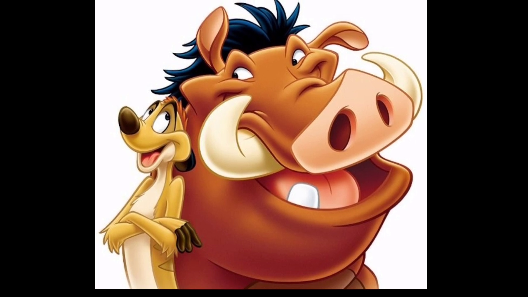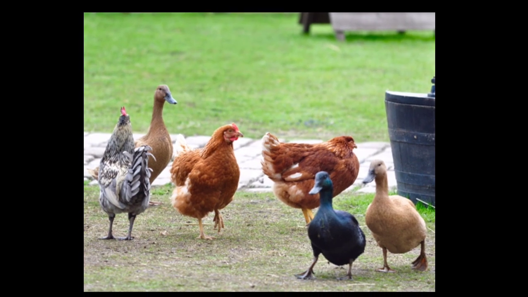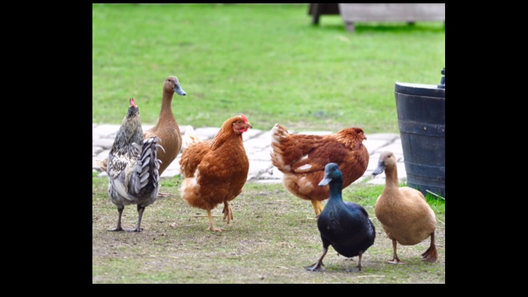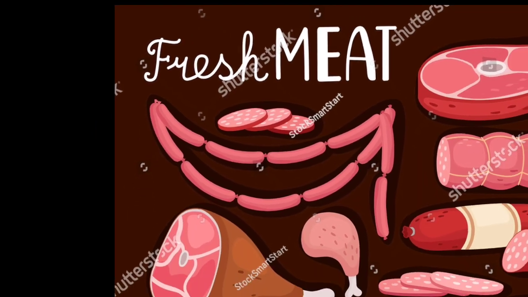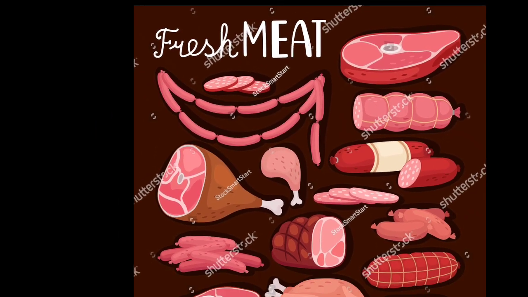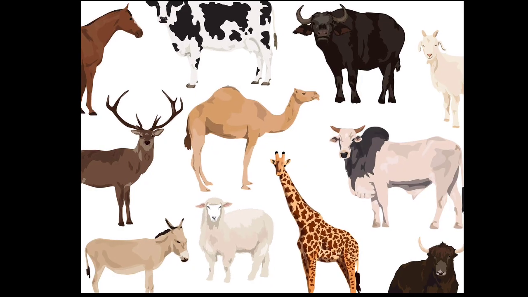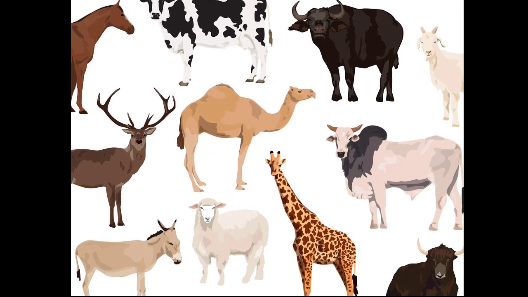What are the food that we get from animals? As we all know, we get various types of food from animals. We get eggs from hen, duck and quail, etc. We get meat from hen, duck, goat and fish, etc. We get milk from cow, buffalo, goat and camel.